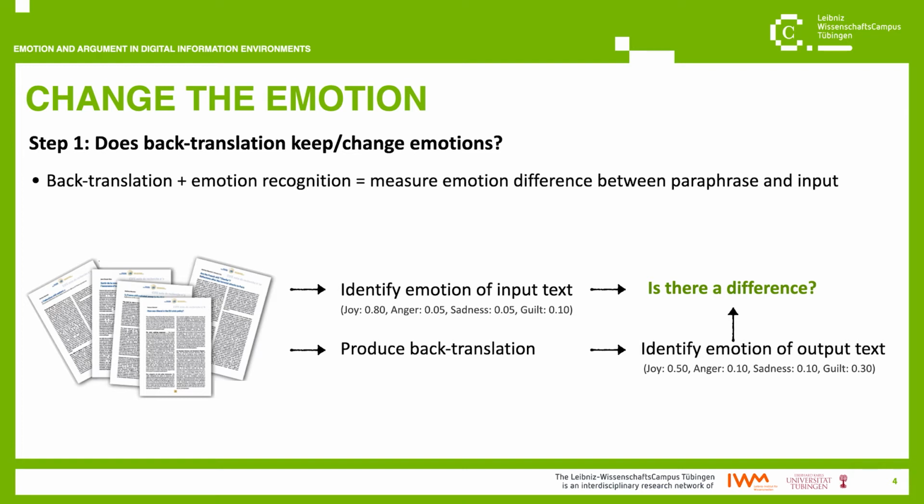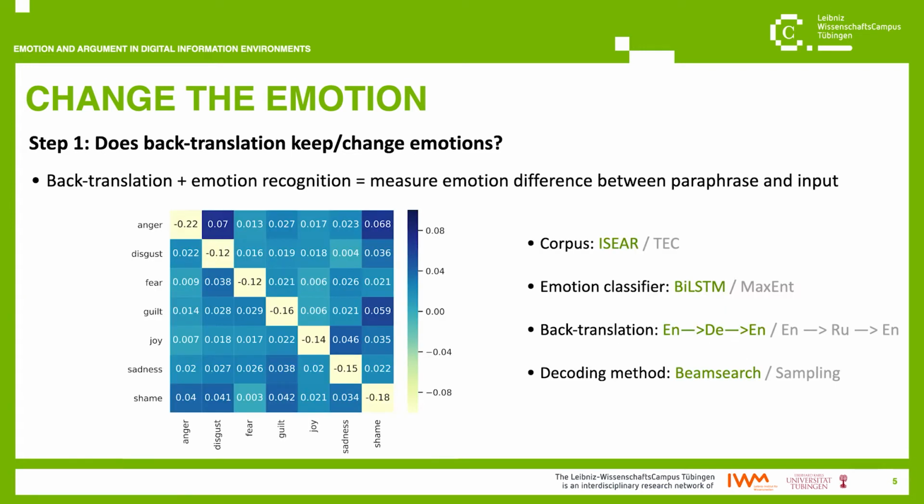This difference can actually be measured because what an emotion classifier does is assigning a score to emotions, and we can interpret this score as the degree to which the emotion is in the text. The differences between the paraphrases and the original texts are contained in this heat map. Such differences are measured for 7 emotions: anger, disgust, fear, guilt, joy, sadness, and shame.